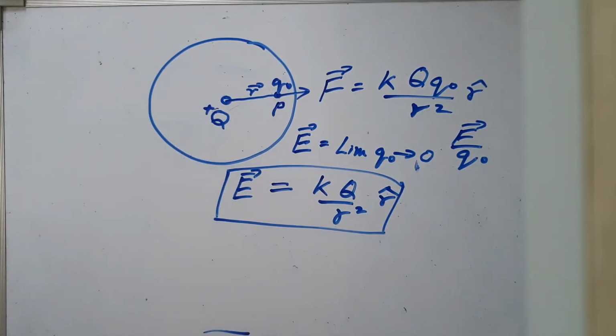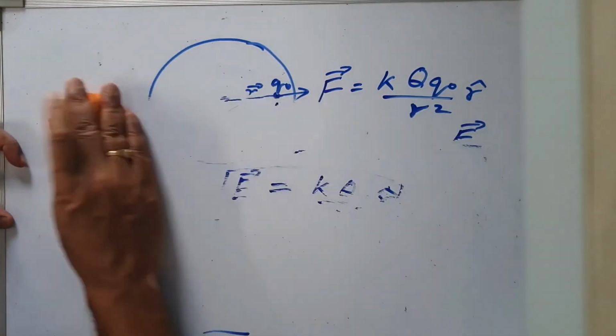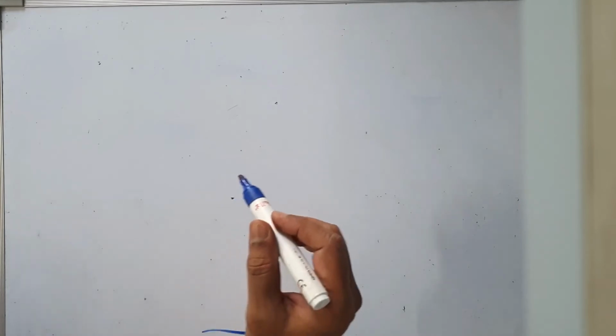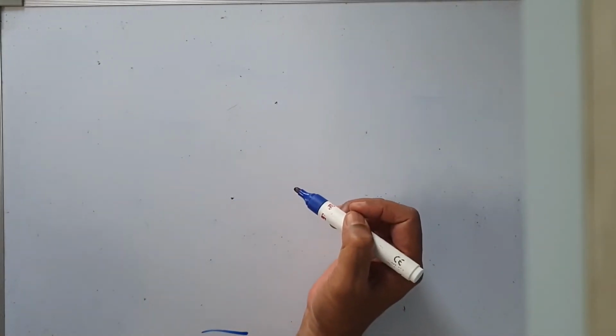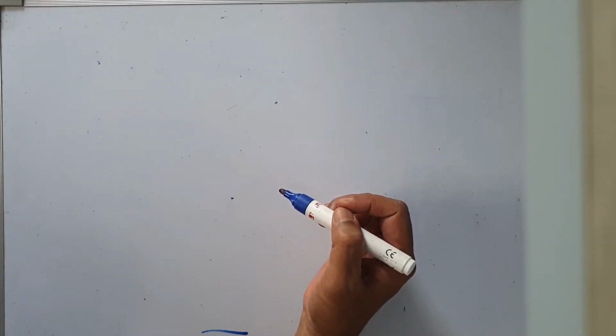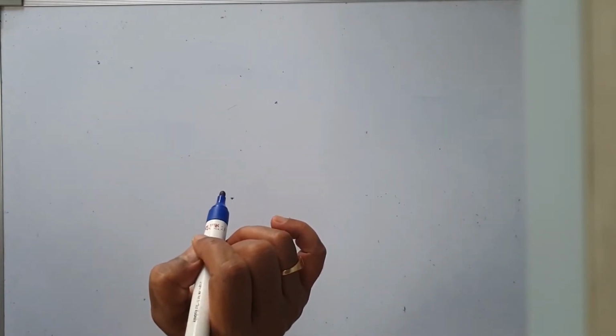Now, let us discuss what field lines are. Electric field lines. Electric field lines can be plotted by drawing the path followed by a positive test charge placed in an electric field.